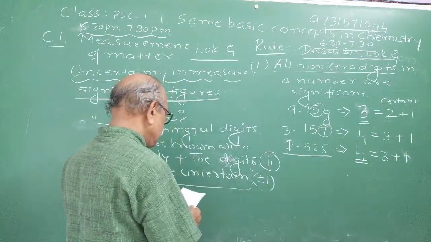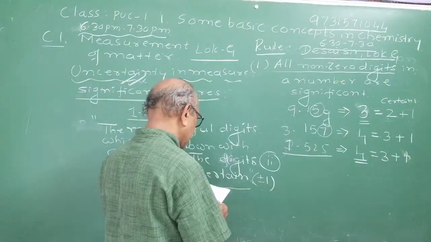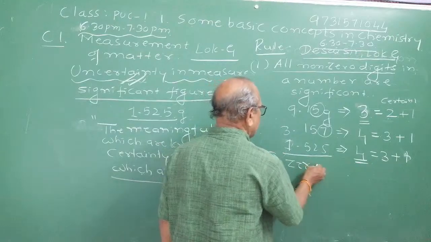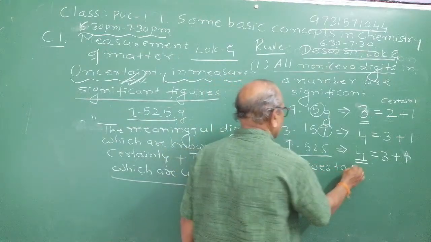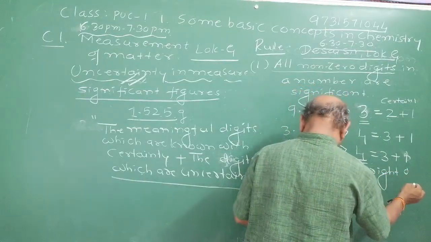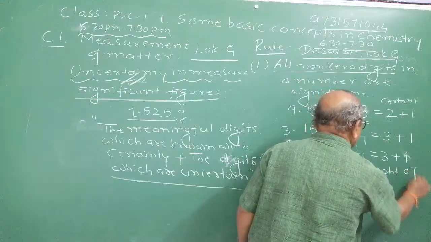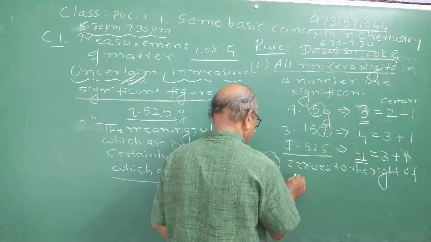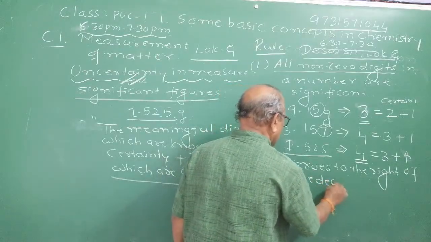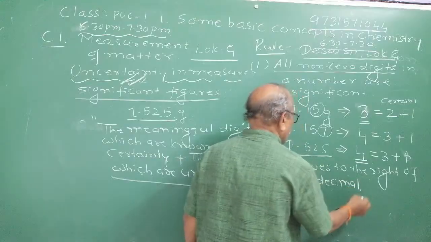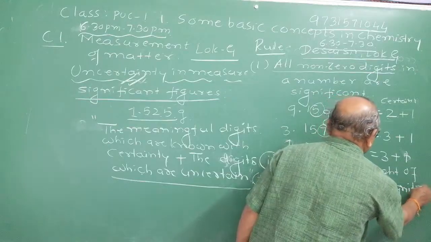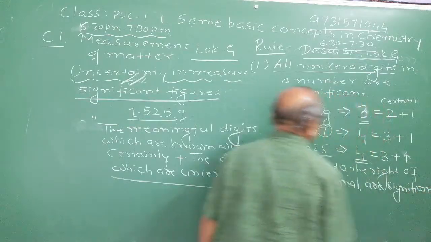The second rule is that zeros to the right side of the decimal are significant. This is a very interesting property. Remember, you may be asked in multiple choice questions.